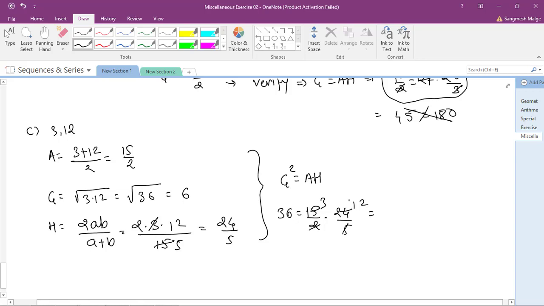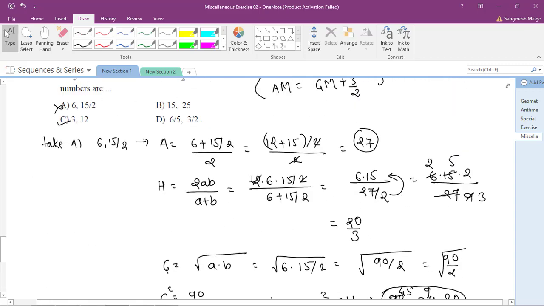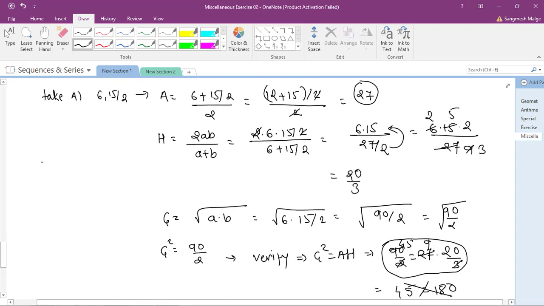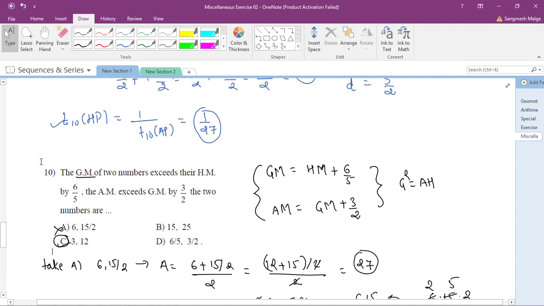Okay, so 5 threes are 15, and this goes into 12. Okay, so 12 into 3 is nothing but 36. See here, 36 is equal to 36. Means what? This is our correct answer, option number C. These two numbers are 3 and 12. This is my correct answer. Okay, if you find this method a bit lengthy, definitely it is a trial and error method. First of all, you consider option A, then B, then C, then D. Okay, so instead of taking this approach, you take the other approach, no worries.